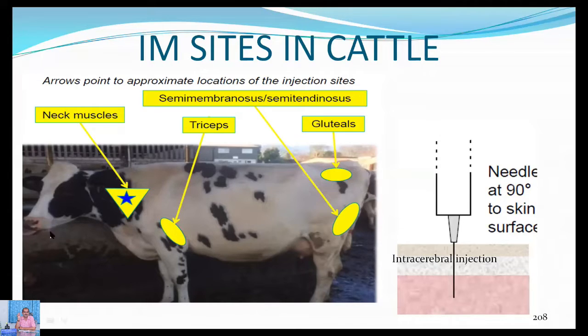That's the important precaution to be taken. Most of the time, the neck muscles and gluteal muscles are the most common routes, whereas this is the third preference, because bullocks and animals which kick, especially the gear animals and local or deshi animals, kick a lot. So it's very dangerous to stand behind this limb and give the injection, because they may give a very good kick. So one should avoid such injections. These are all the cautions and the sites of intramuscular injections, especially in case of large animals.